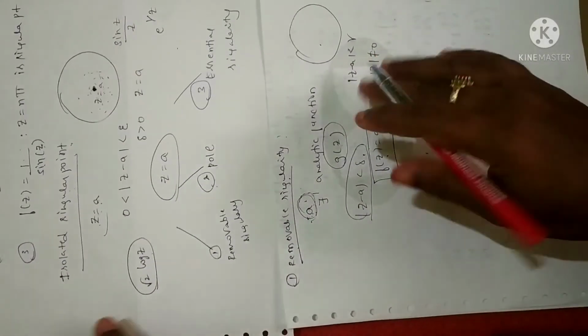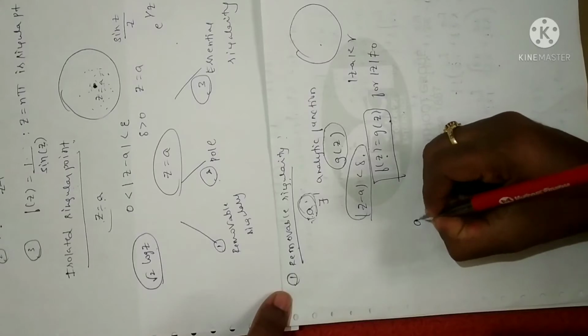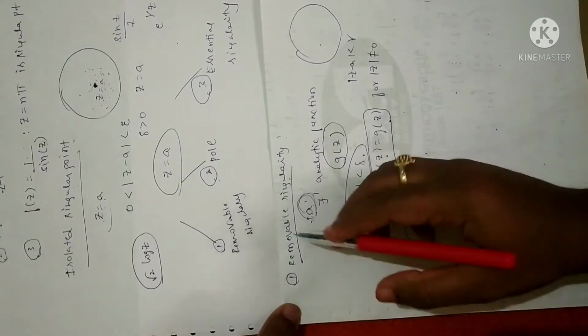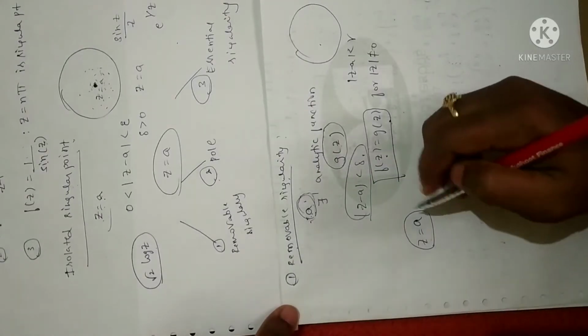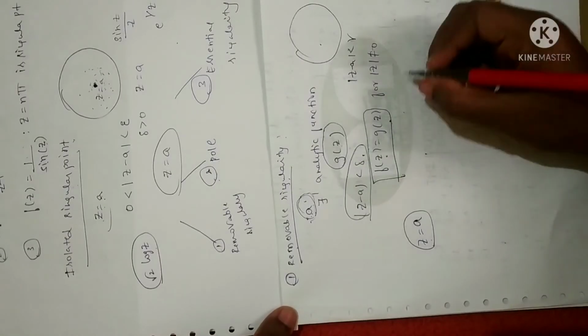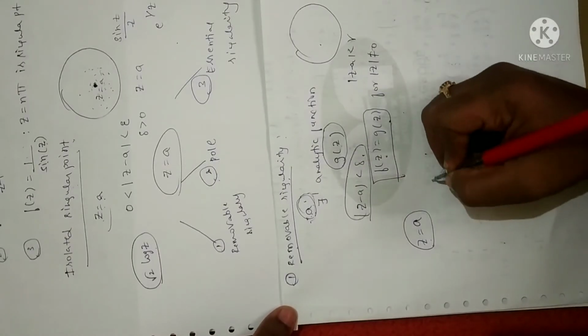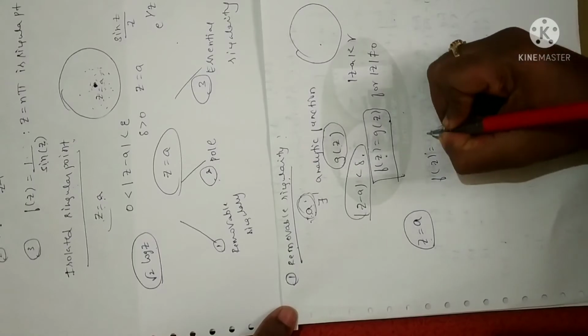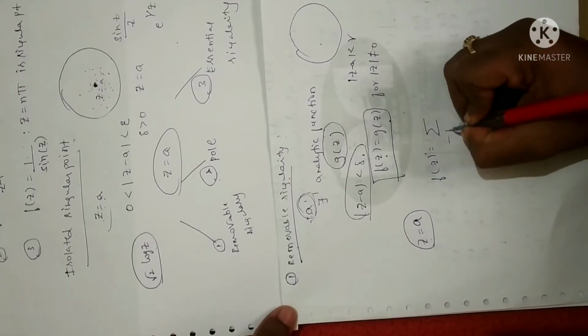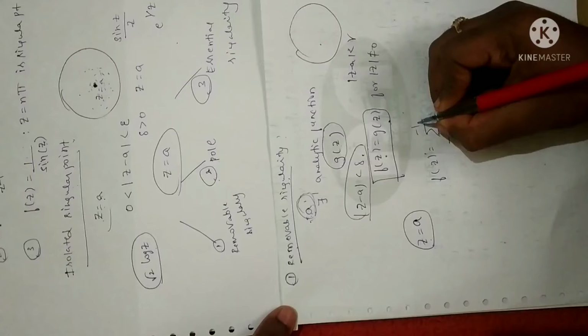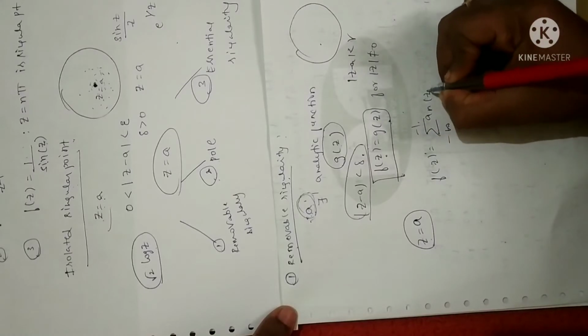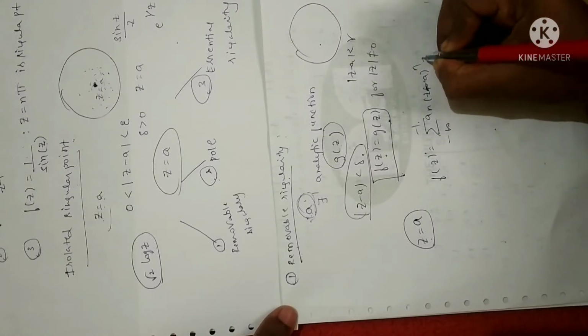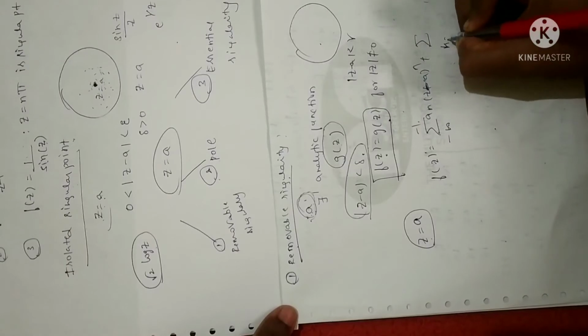And one more definition is that an isolated singular point z equals a is said to be a removable singularity if the principal part in the Laurent series expansion is absent. Whenever we expand the Laurent series, we get two parts: one for n from minus infinity, and another for plus infinity, in powers of (z - a) to the n.